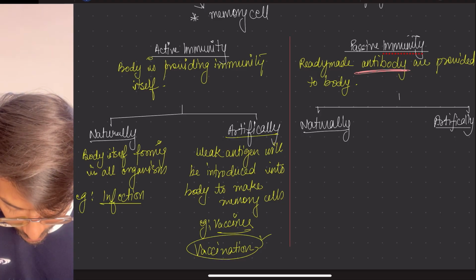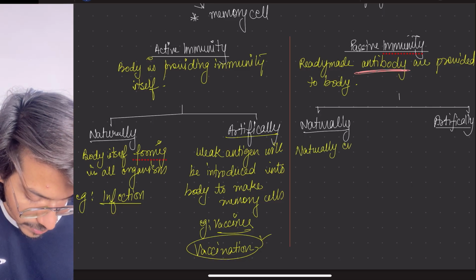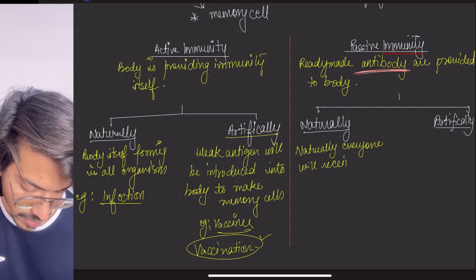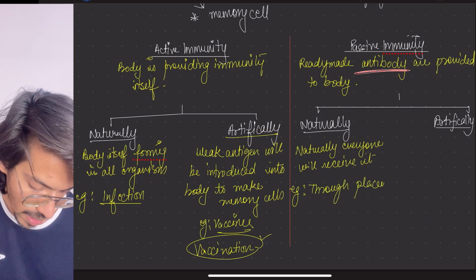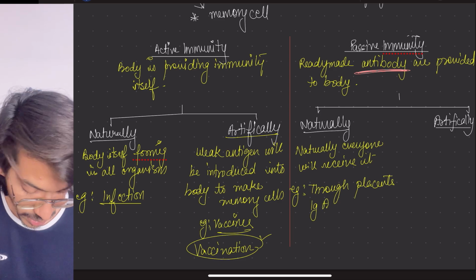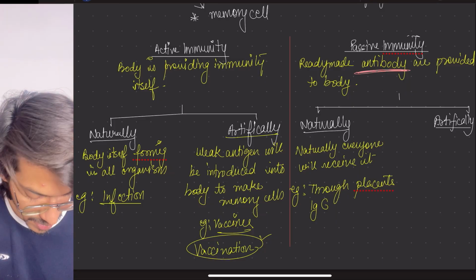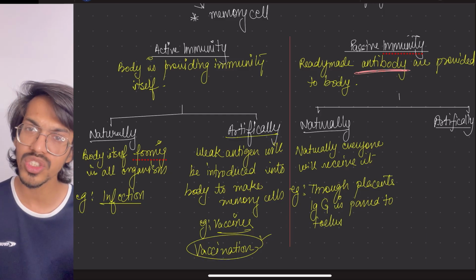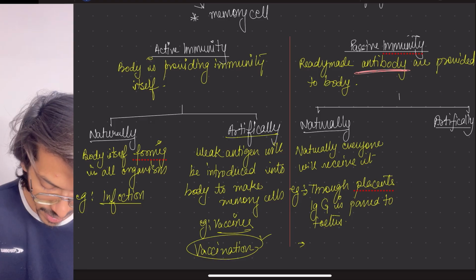Naturally, everyone will receive it. The example is what? Through the placenta, the antibody IgG, not A, is passed to the fetus and it will protect the fetus from a lot of infections, because IgG will do what? Fight against the infections.